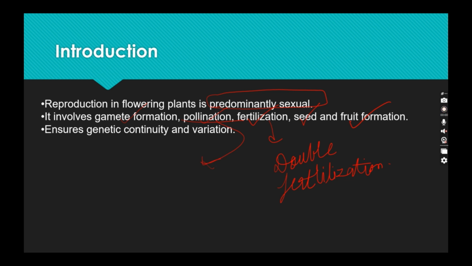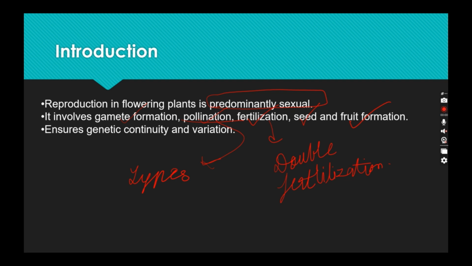If they want to ask in the theory exam, they are going to ask you its types and to describe them by giving examples. And in an MCQ, they will just give you an example and ask which type of pollination it is, or what the factors are, or through which media this type of pollination occurs. We will see all this in the pollination video, which will be coming in the next video.